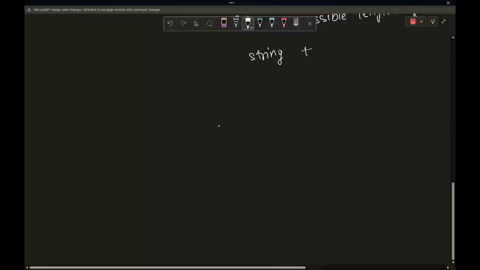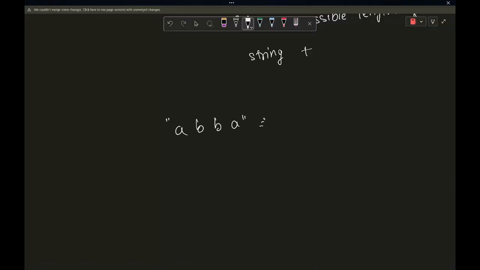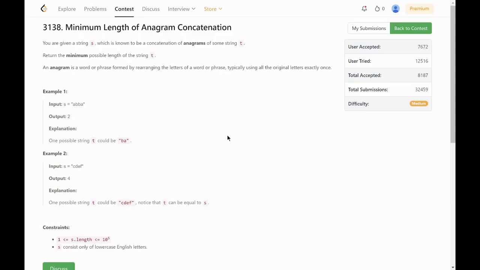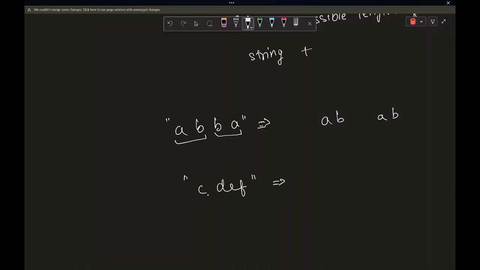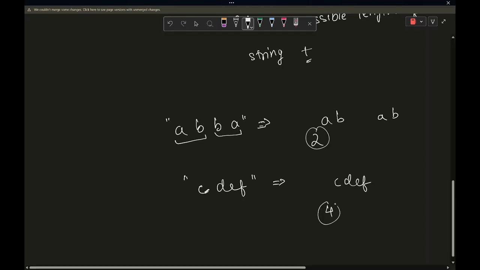If you have something like ABBA, for the string ABBA, you can just have AB as the string T. So AB and the other one is an anagram of the other one. Similarly, for CDEF, if you see, there is no string smaller than 4 which can satisfy the condition which we were being given. Like there is no other string other than CDEF itself. So the answer earlier was 2 here, and here the answer is 4.